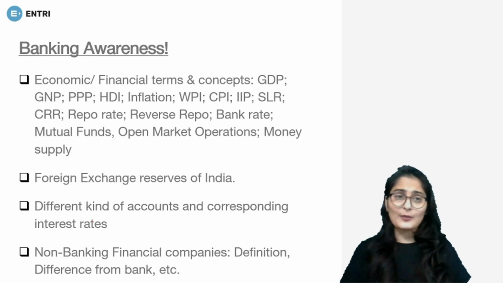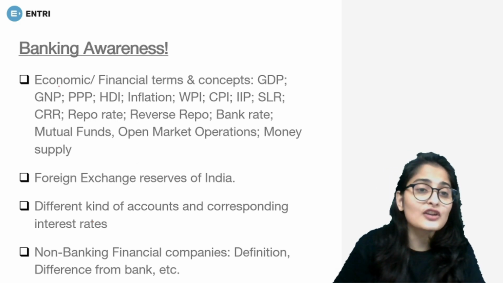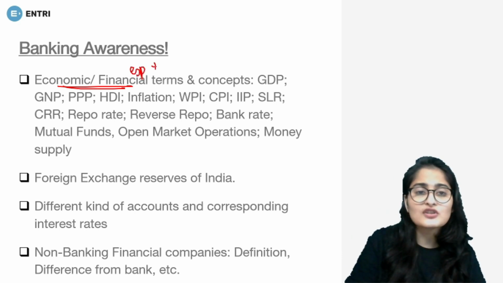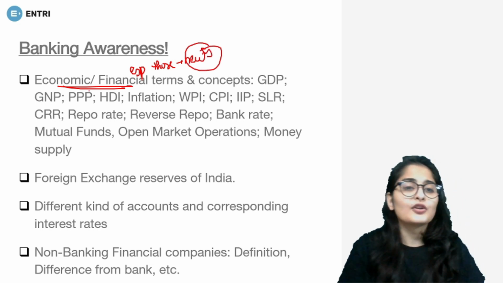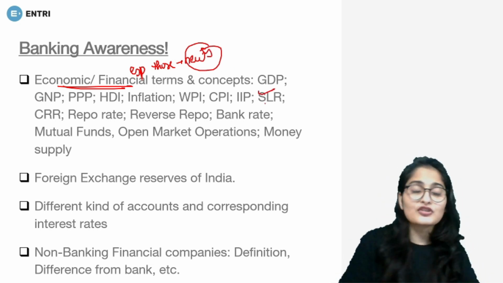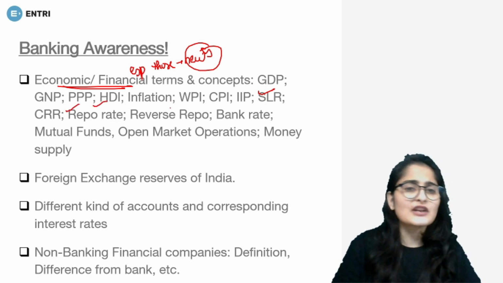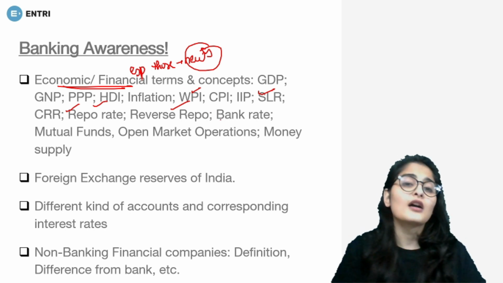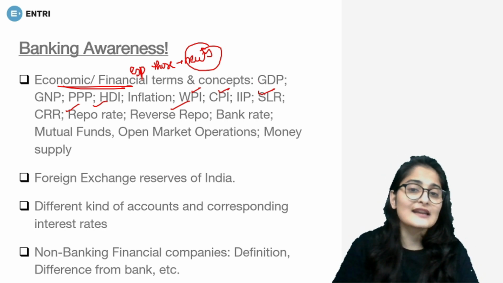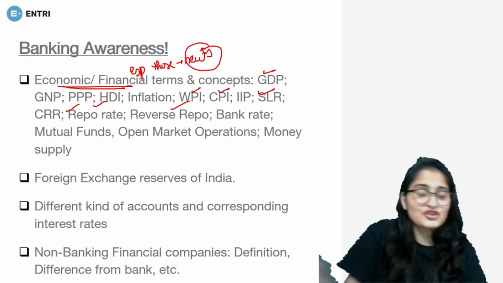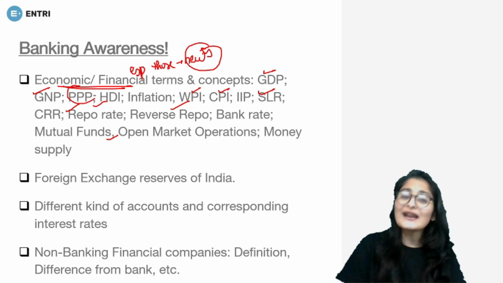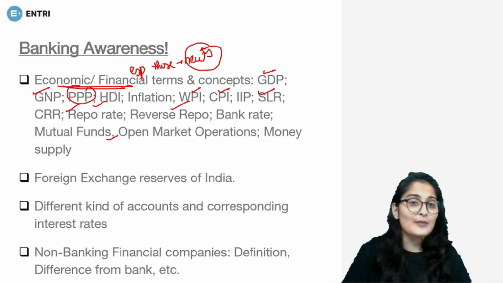Then what comes from banking awareness? So all the financial and economic terms, especially those which are in news or news making, like CRR, SLR. If recently monetary policy has come, then SLR, CRR, repo rate, reverse repo rate, WPI, wholesale price index, CPI, consumer price index, GDP, very much in news recently. GDP, GNP, triple P, mutual funds. Triple P is quite in news because of a lot of projects that are coming up.